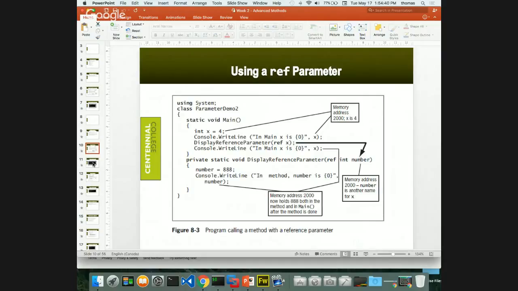It's the same thing for out parameters, out type. They're a little different, because look what it says here. Here's a reference where the value of the memory address is the same as the reference parameter. And notice we have to use the ref keyword, just a review, both in the calling, when we call the method, as well as when we define the method. The ref keyword has to be used in both places.